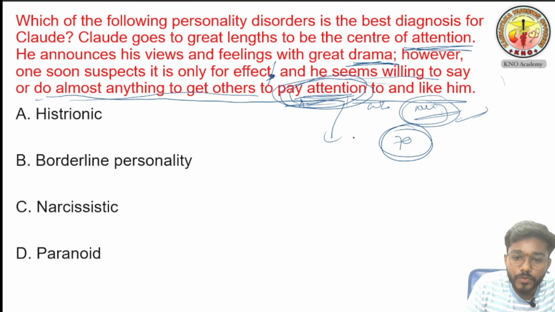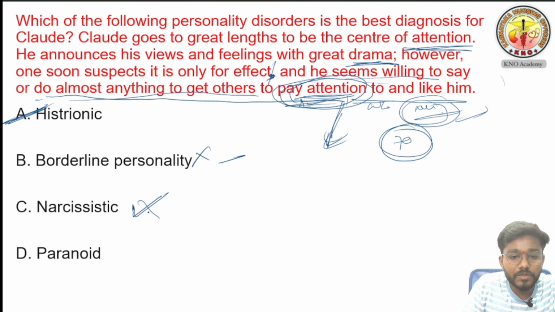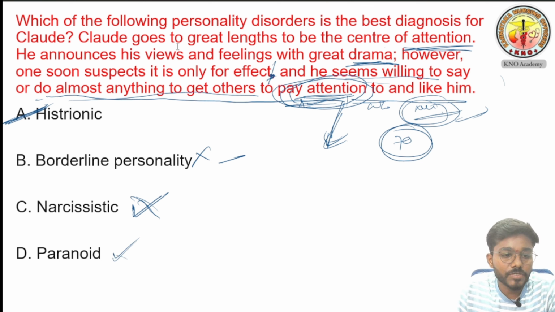I told you, if the word constantly seeking attention comes, the answer is histrionic personality disorder. Borderline personality disorder is not the answer. In this one, impulsive and risky behavior will be present. In narcissistic, he tells I am only correct, everybody else is wrong. Paranoid is always doubting others. Okay, we'll see the next question. I hope you solve the question.